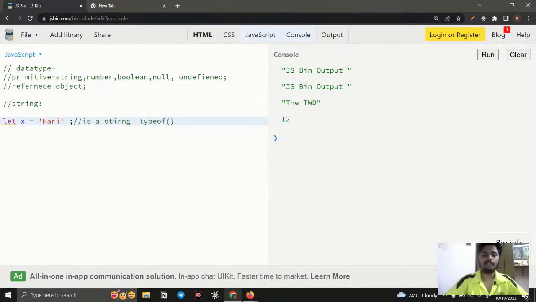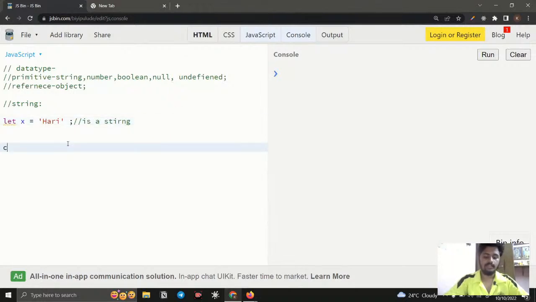Just like we have console.log, which logs whatever answer we give in the console, the typeof operator identifies the data type of a variable. So I say in the console I need to log something. What do I need to log? X. If I run it, the value will be displayed.